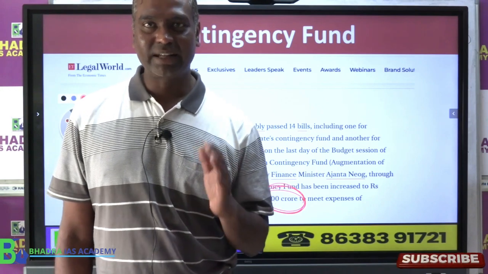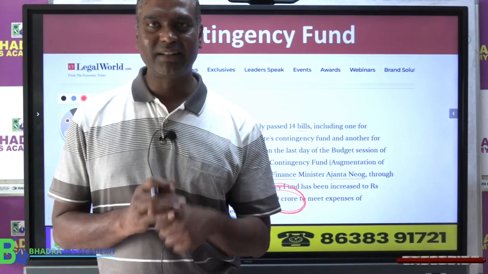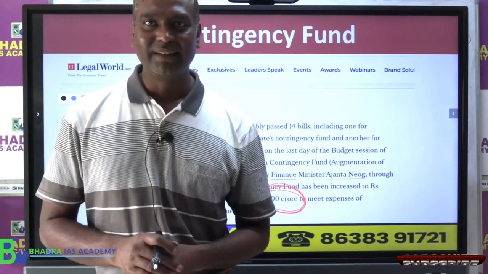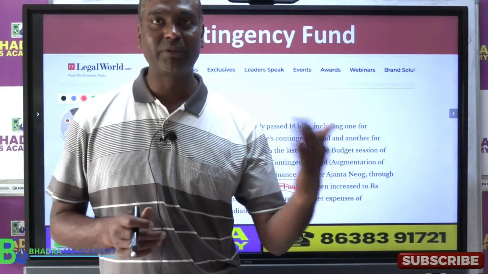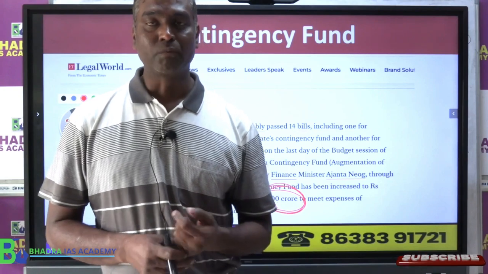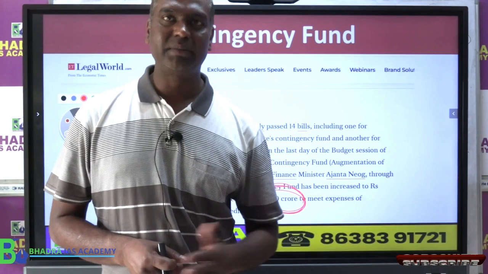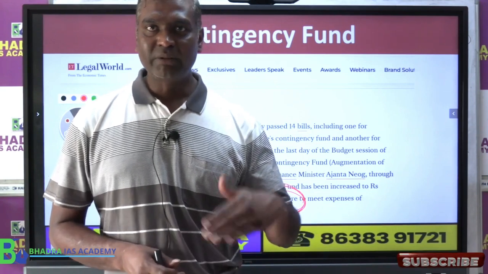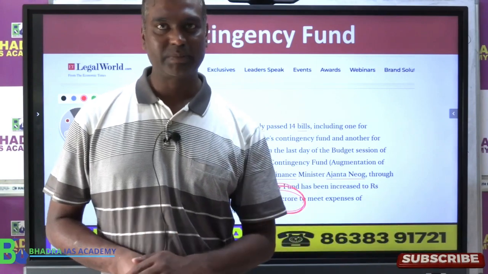So budget, as I am telling you now in very short summary, budget is the annual financial statement where we come to know what are the sources of income, revenue to government and what are the expenditure of the government, which we divide into revenue and capital budget. So we have a revenue receipt, revenue expenditure, capital receipt, capital expenditure.